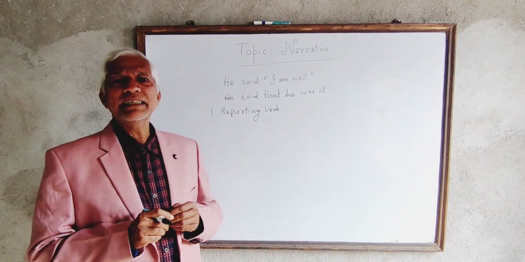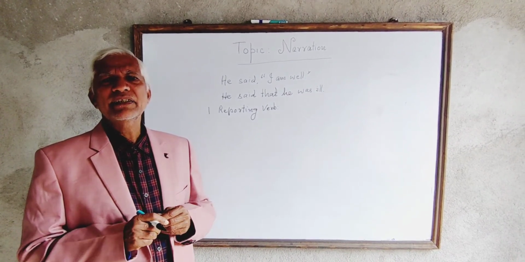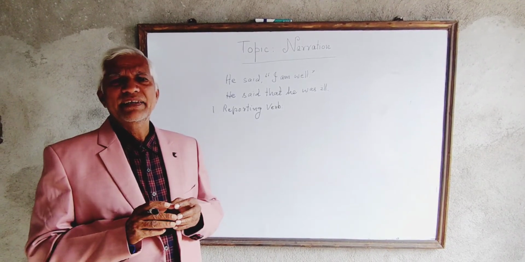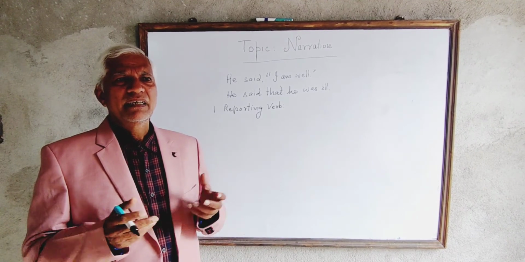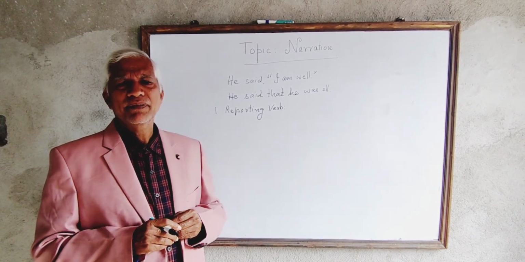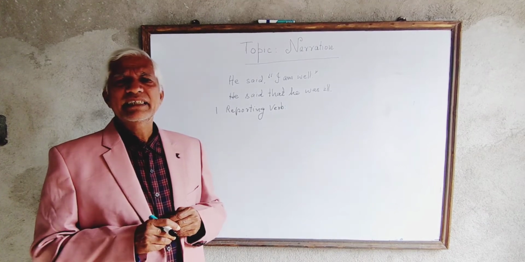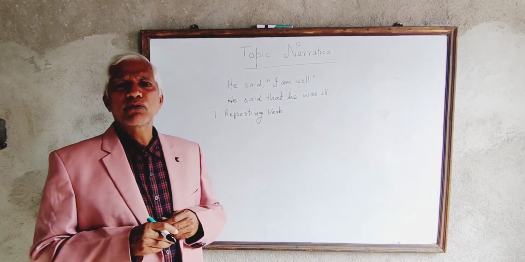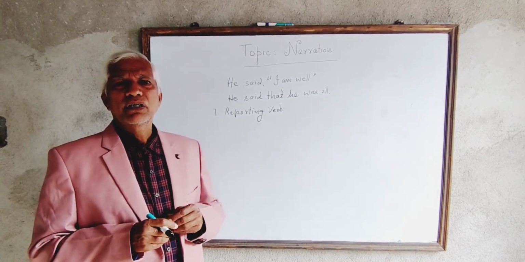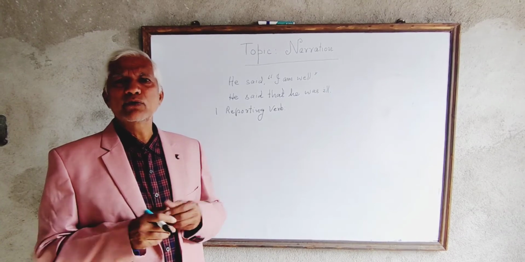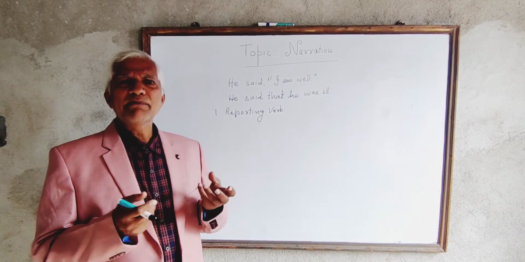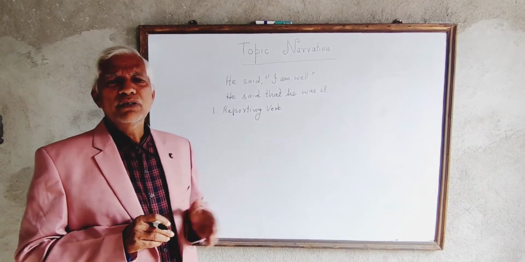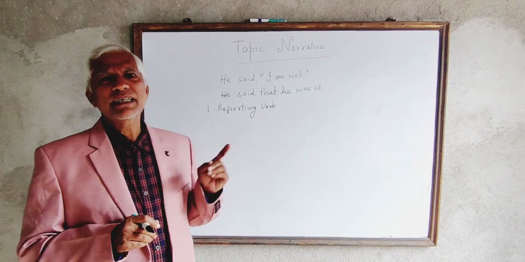When the reported speech is an optative sentence, wish, desire becomes the reporting verb. When the sentence is exclamatory, the reporting verb is exclaim with sorrow, exclaimed with sorrow, exclaim with joy, exclaimed with joy, exclaimed with surprise, and so on. So the first change is the change of the reporting verb.